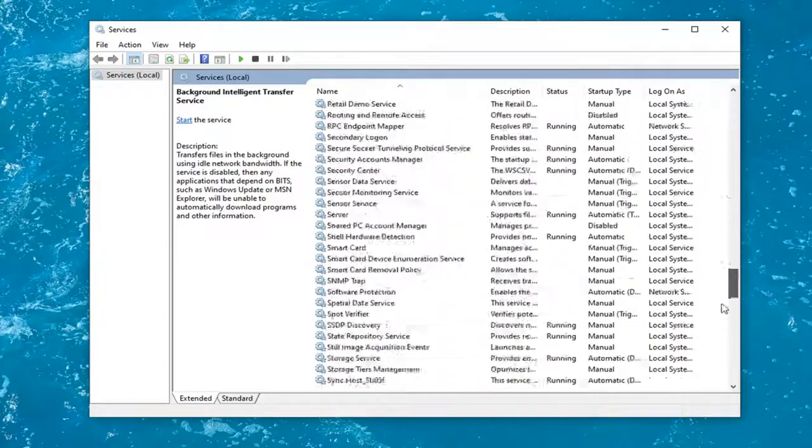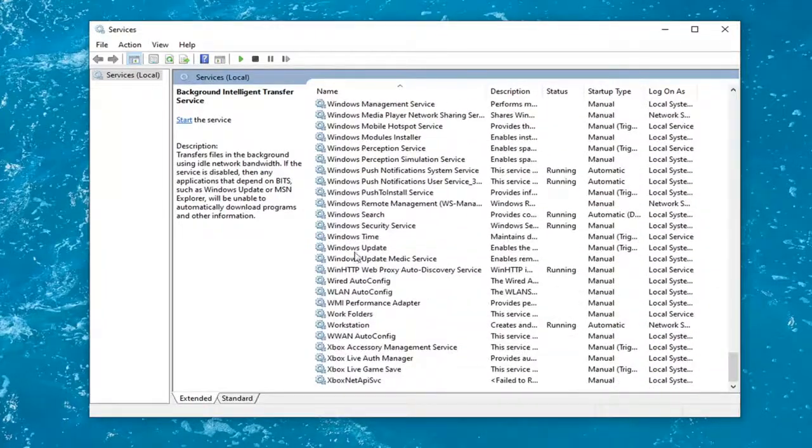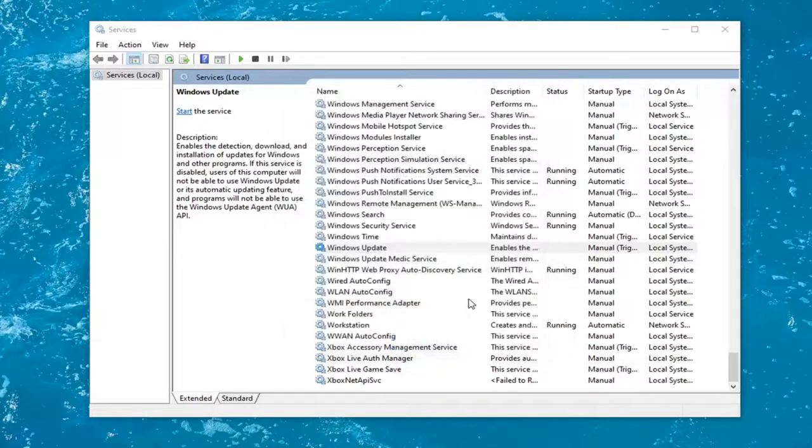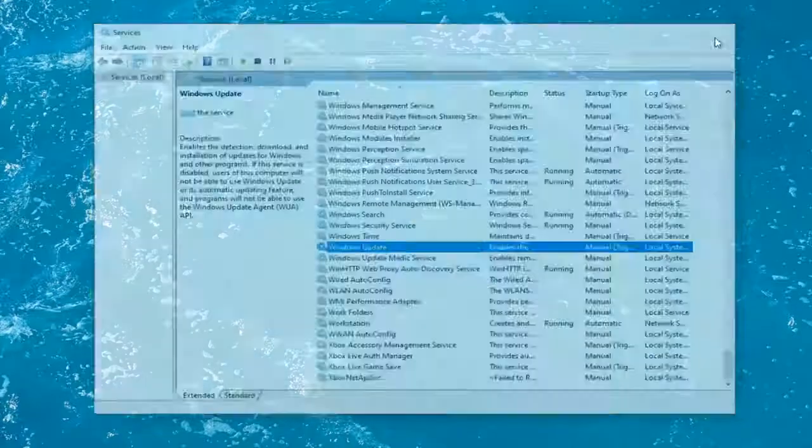And now locate the Windows Update service and double click on it. If service status again is running, you want to stop it, and then you would select apply and OK if any changes were necessary. Once that's done, you will close out of here.